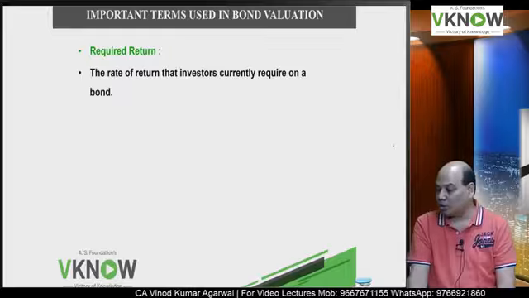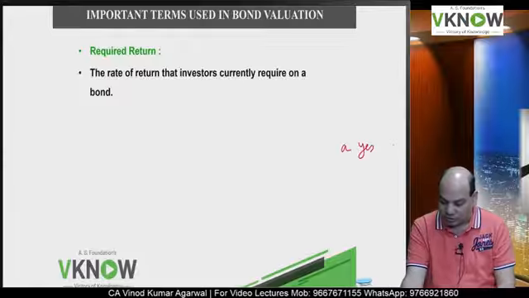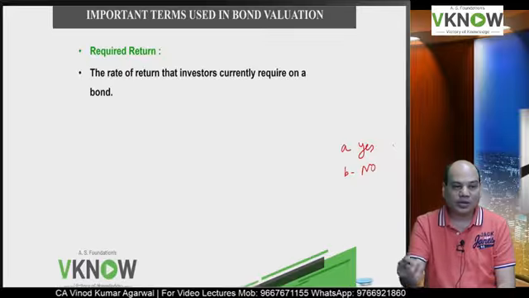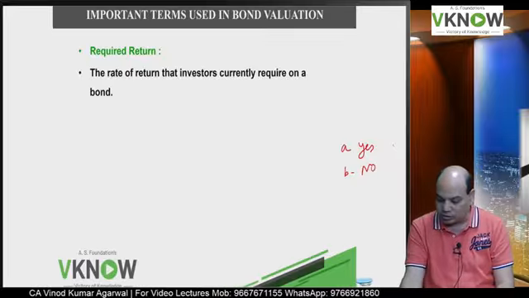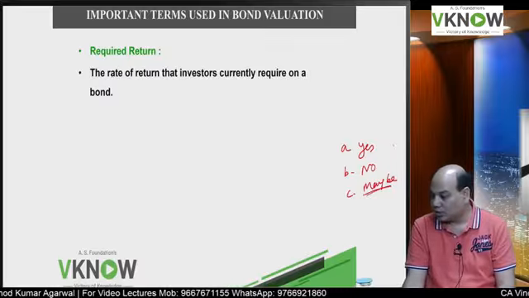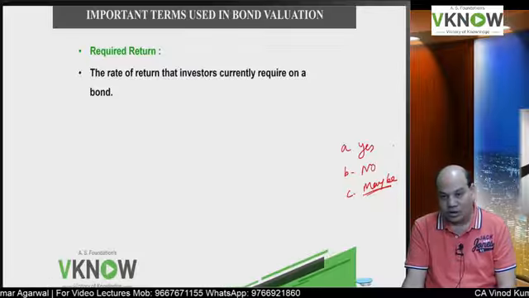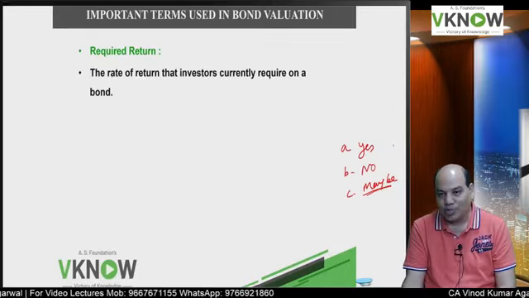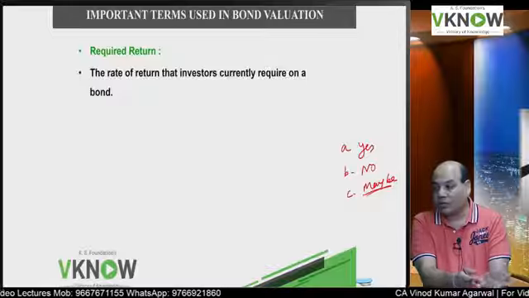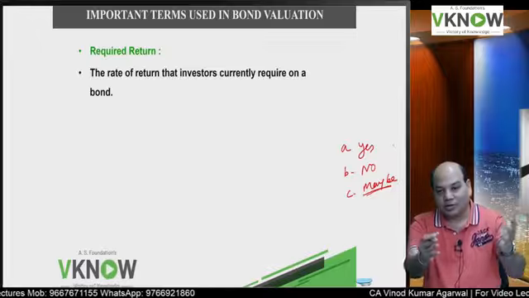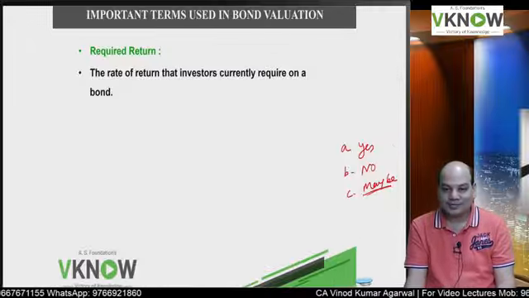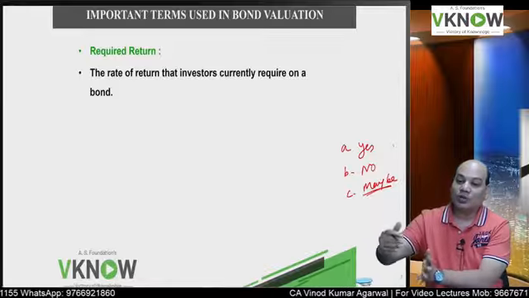Is it equal to coupon rate? Please reply. Option A, yes. Option B, no. Or option C, maybe. Whether rate of return required is equal to coupon rate, yes or no? Not necessary. Very good. The answer is not necessary. It can be equal to, it may not be equal to required rate of return. Because bond was issued, let's say 5 years ago. 5 years ago the economy was booming, interest rate was low, but now you see the interest rates have gone up everywhere in the world. So now you have other option where you can invest at a higher rate.